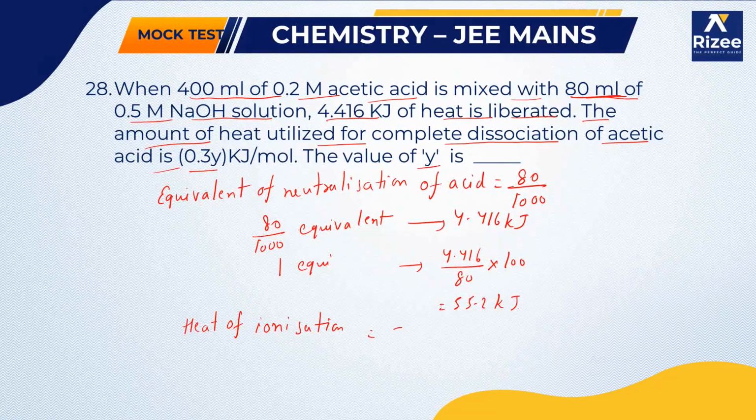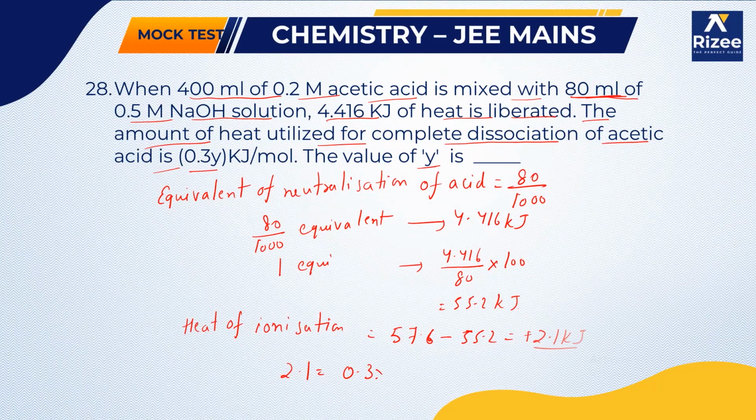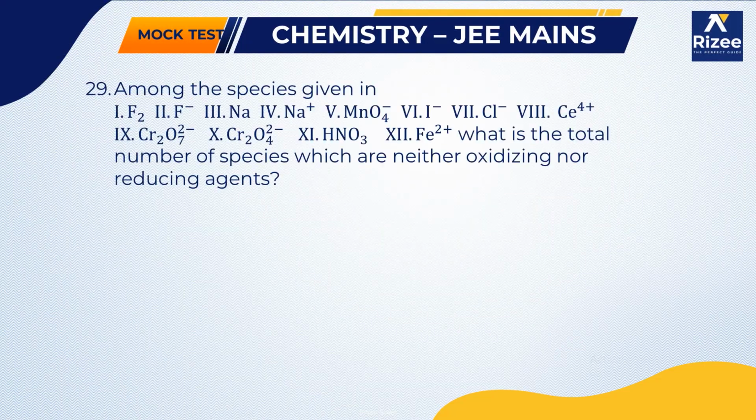So 57.6 minus 55.2 equals plus 2.4 kilojoules per mole. So we can write 2.4 as 0.3 × 8, meaning the value of Y will be equal to 7. Okay, so going to the next question.